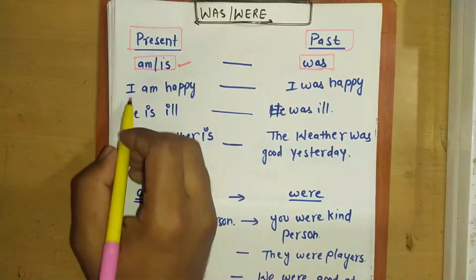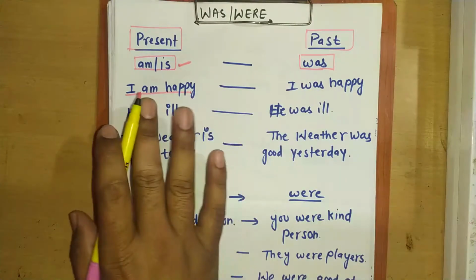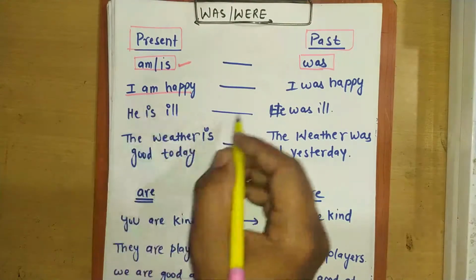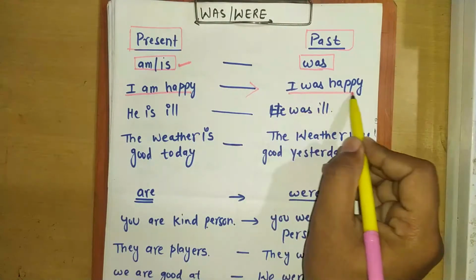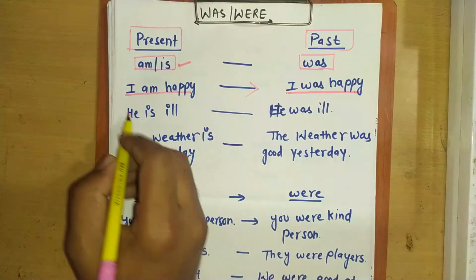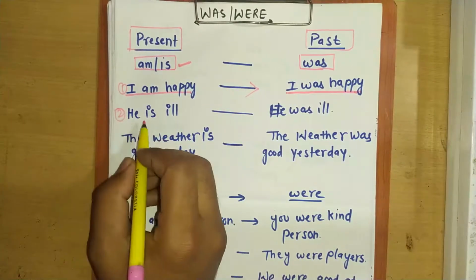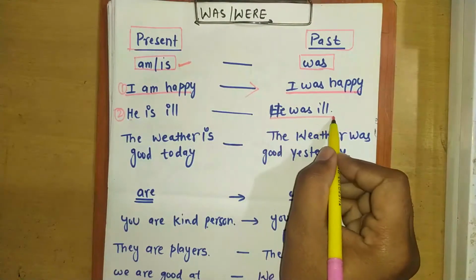So let's make sentences. I am happy. This is in present. Now I am going in past. So it will become in past, I was happy. Now the second sentence, he is ill. In past I will say he was ill.